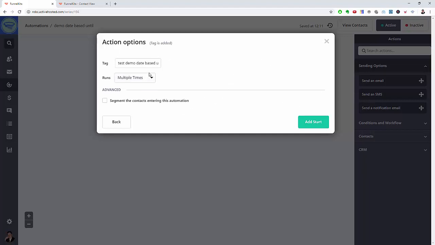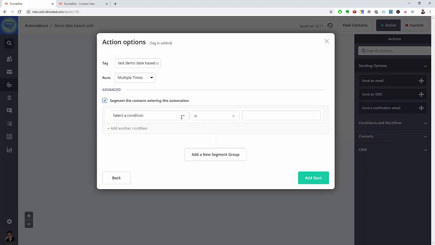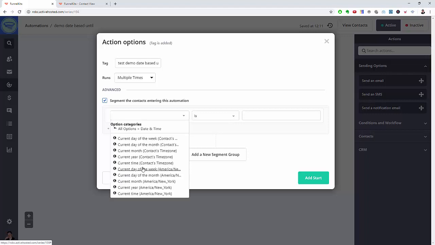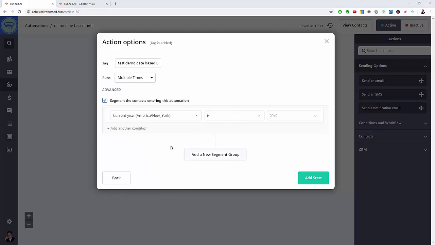So you want to make sure that nothing prevents you from adding them to the automation. Now your segmenting your conditions is going to be date and time. And it's going to use your time zone, because what that does is that keeps things in sync. And no matter who it's going out to, there's always one single point of reference.